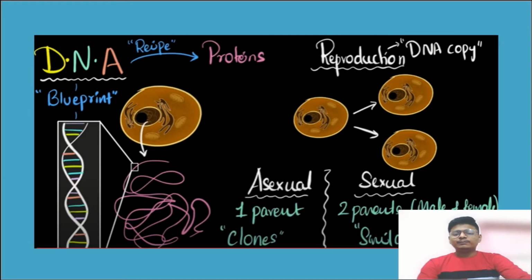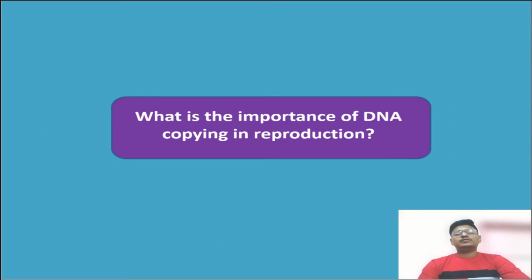See, in asexual reproduction, one parent is there, that's why when a parent divides, it makes its clone. But in sexual reproduction, we always need two parents, male and female, that's why the offspring are similar, not the same. Okay students, so there is a question: what is the importance of DNA copying in reproduction? This is a very important question for your coming exams, so you have to be clear with this. So go to the comment section, think about this for a few seconds and write down your answer. We will be moving forward.